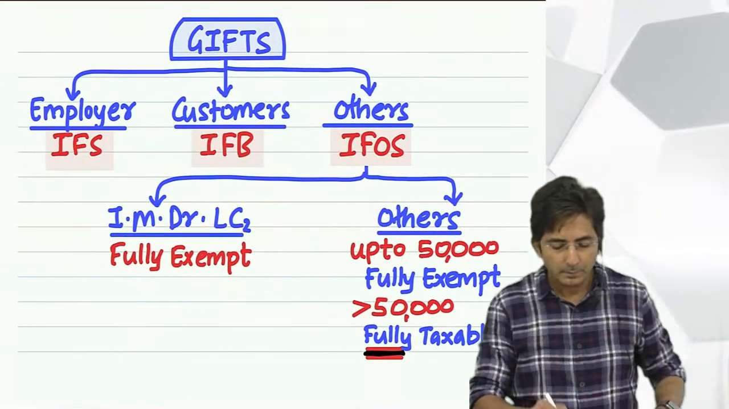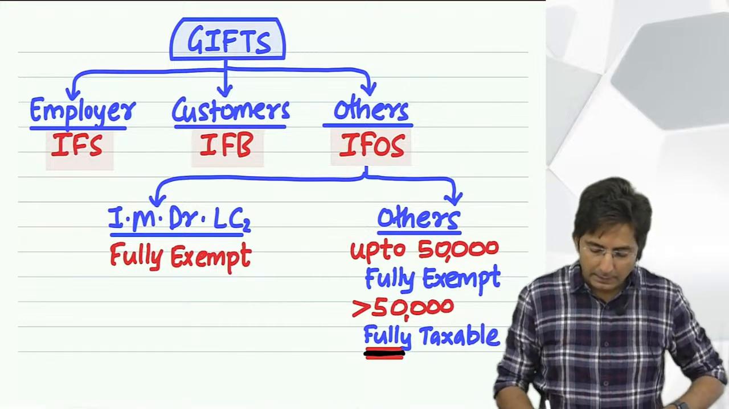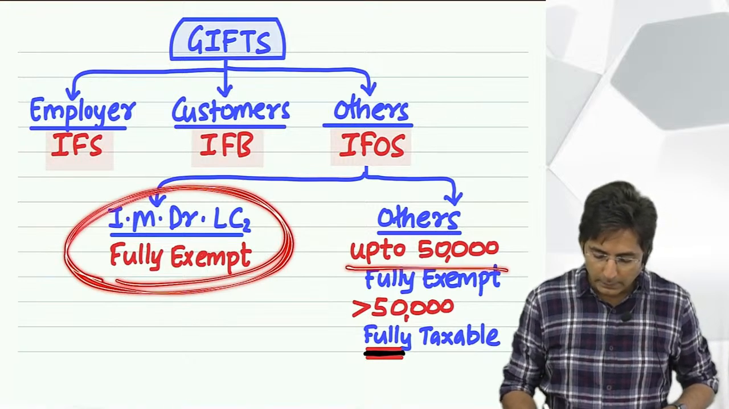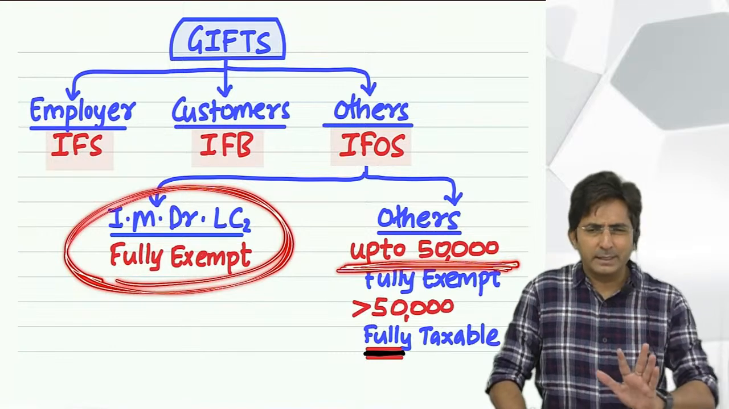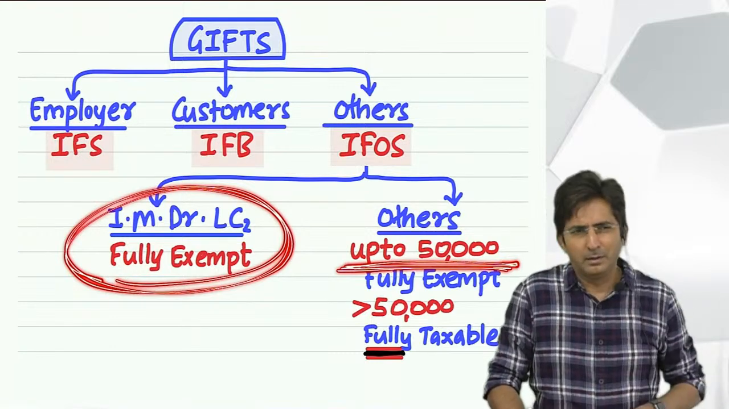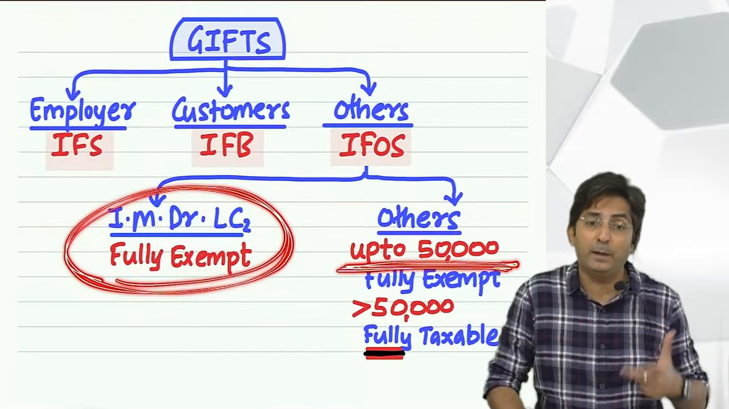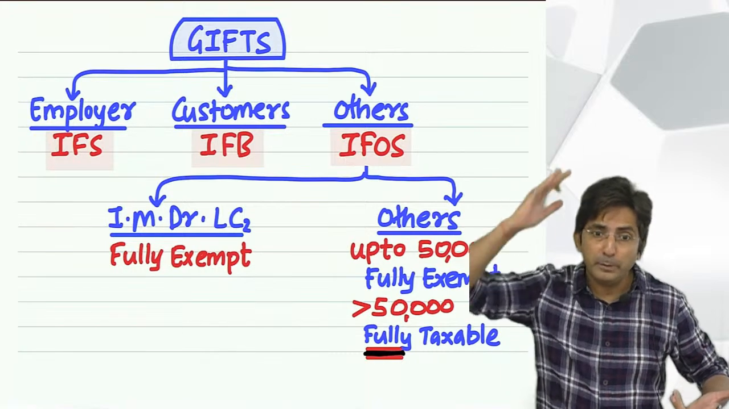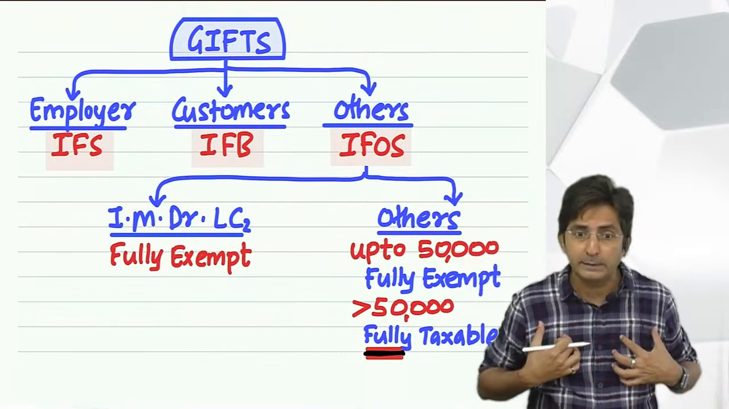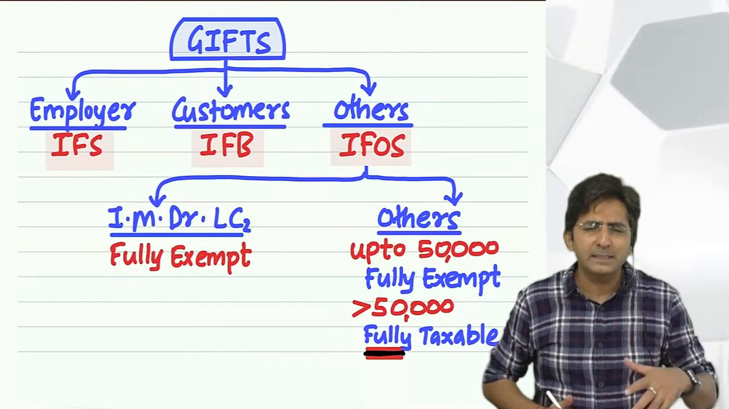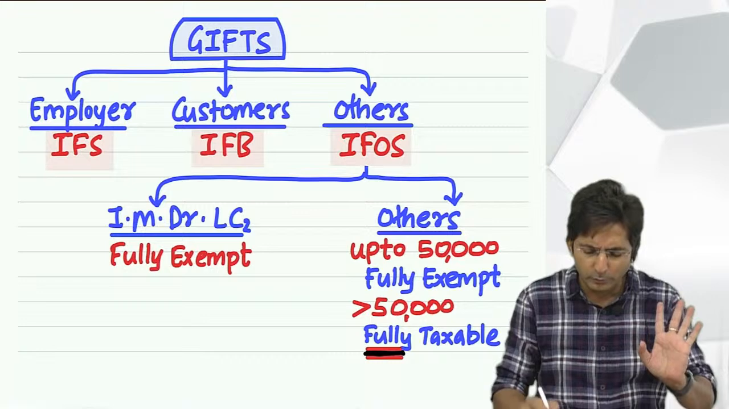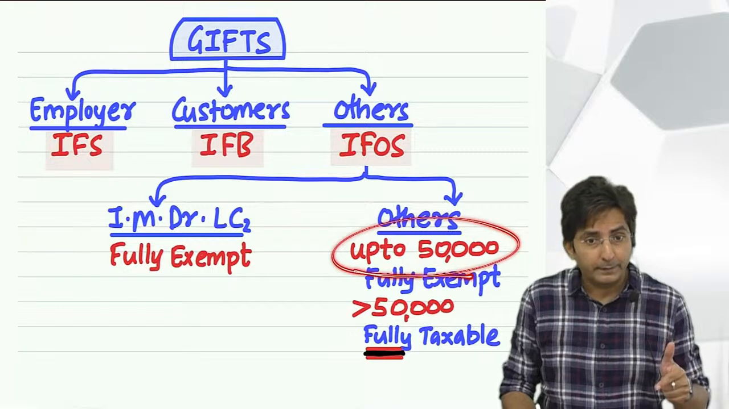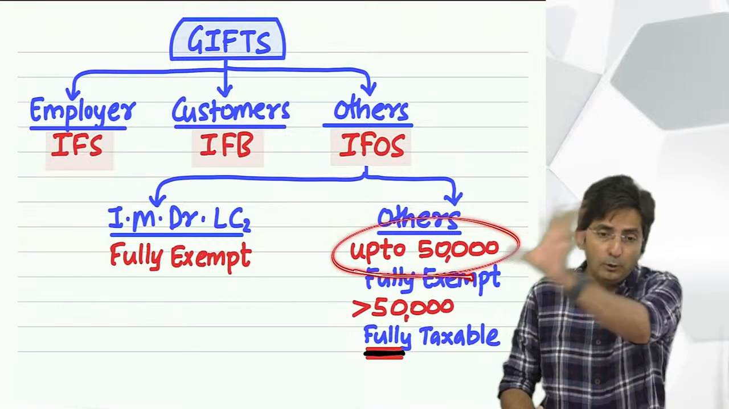Okay. Now see here. After this, tell me, other than I am Dr. LC, what is the treatment of other gifts? See, other gifts government actually doesn't believe. But then if government directly taxes it, people will feel bad. For example, a person can argue, you might not be having good friends, but I have good friends, they give me gift. So government says, okay, all friendly gifts are also treated as genuine, but only up to 50,000. But if it goes beyond 50, even if it is 51,000, fully taxable. Okay.